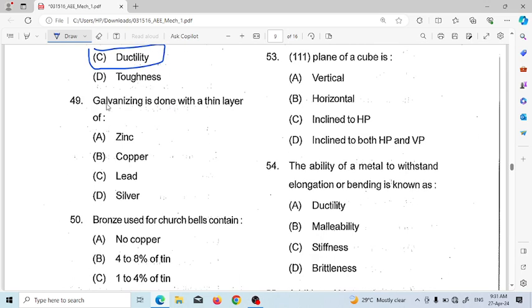Next, 49. Galvanizing is done with a thin layer of zinc, copper, lead, silver. So here galvanizing means we have to do it with zinc.